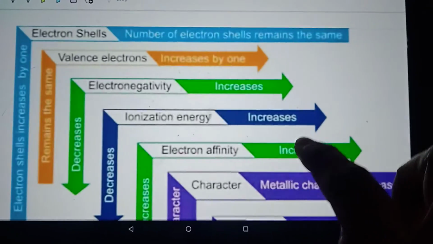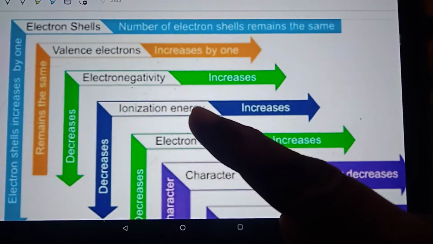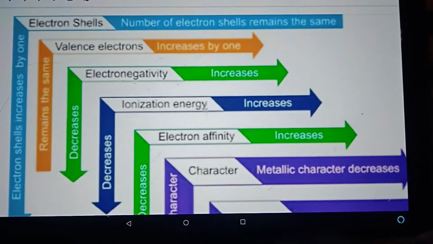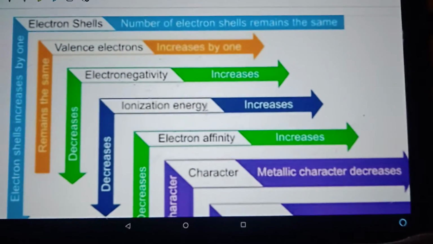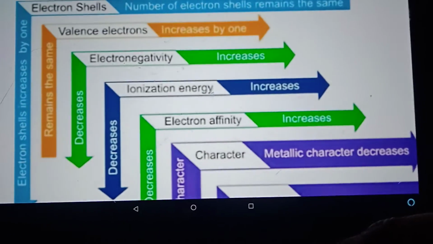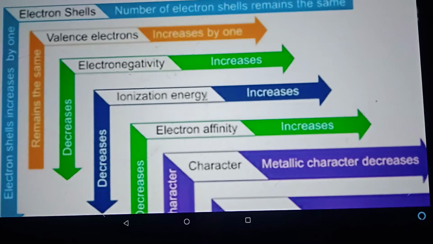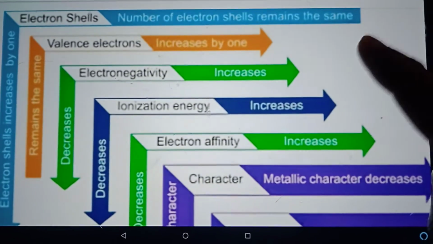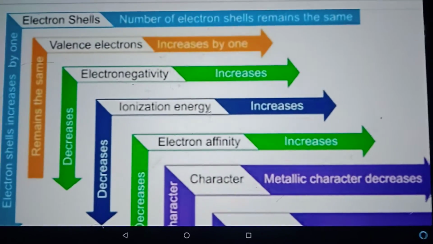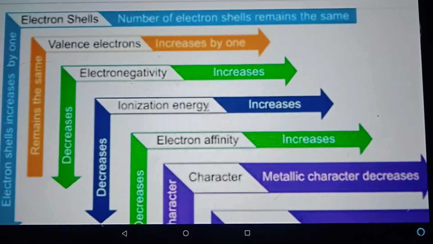Like we have studied these properties, moving in a period or down the group. We are moving left to right, we are moving down. The different properties change in different ways, right? The number of electron shells remains the same as we move along a period.